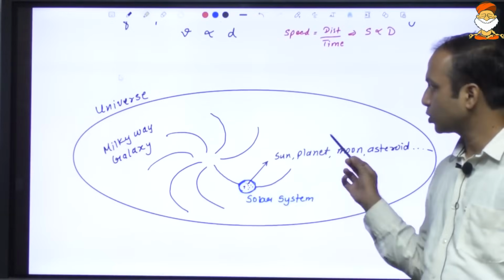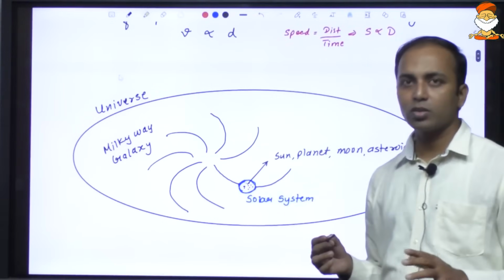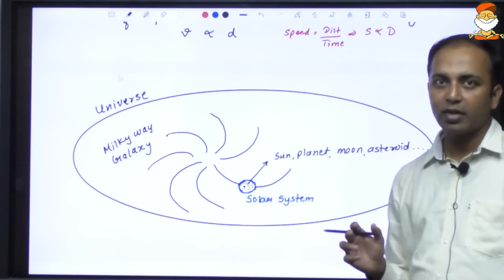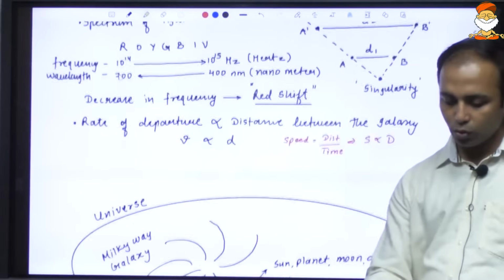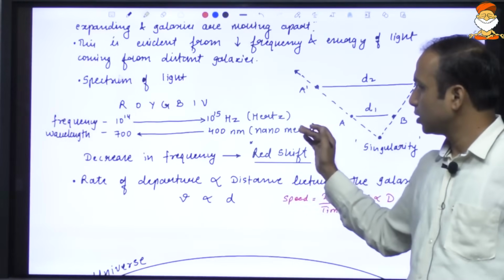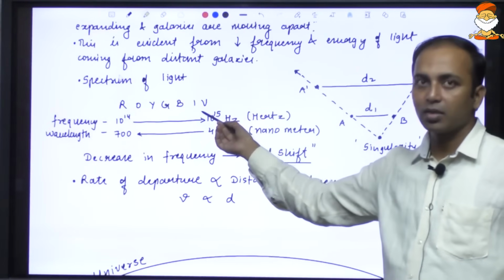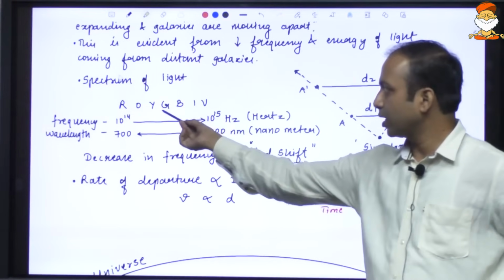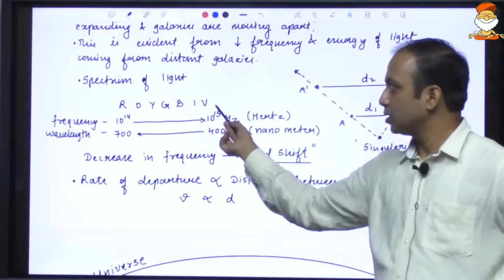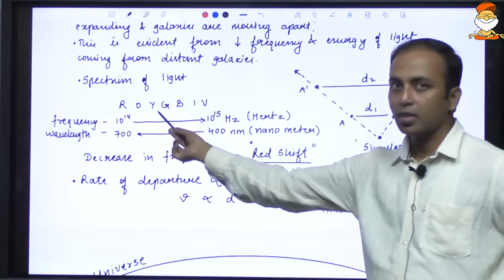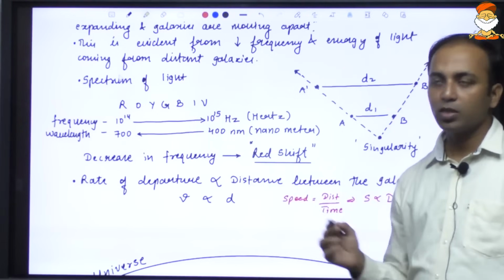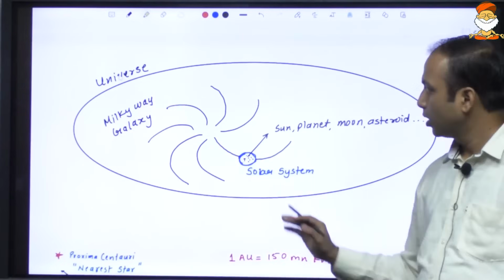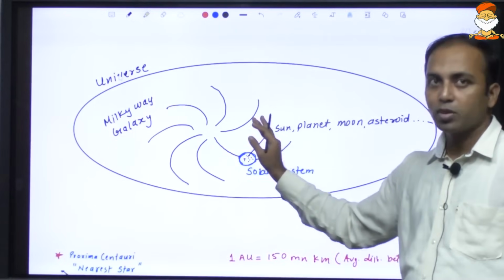UPSC had asked a question with respect to the expanding state of the universe, and there the question was with respect to the redshift phenomenon. The redshift phenomenon is basically when the universe is expanding, the frequency of the light or the energy coming from the distant galaxies keeps on decreasing. In the spectrum of the light, we say that the shift in the frequency is towards the red, so the term redshift phenomenon is being used. You must be relatively aware of these facts.